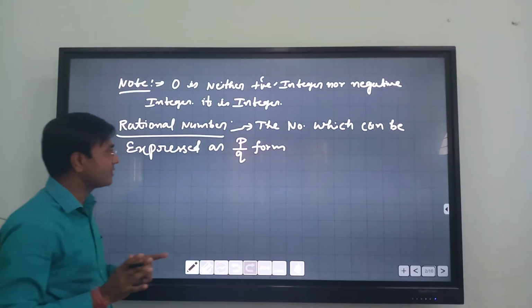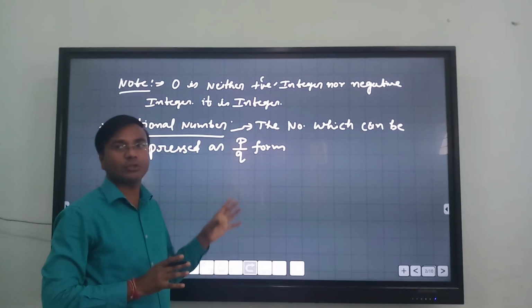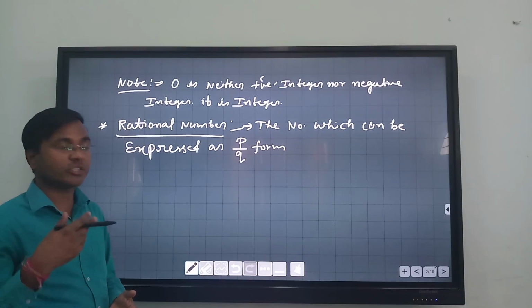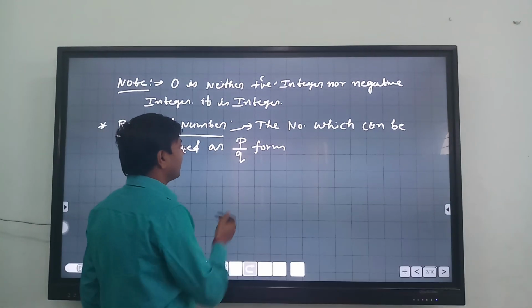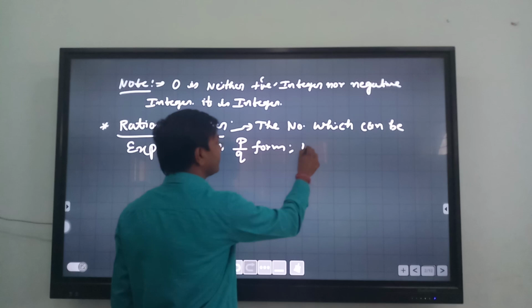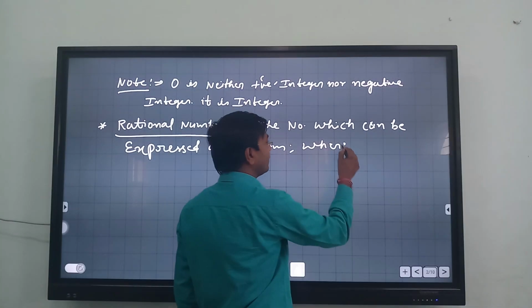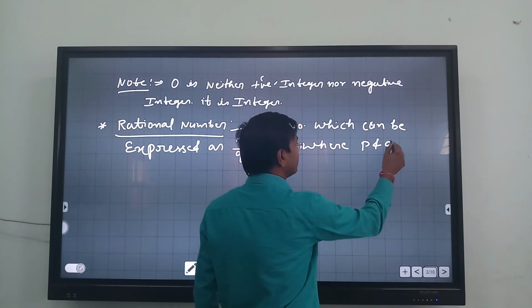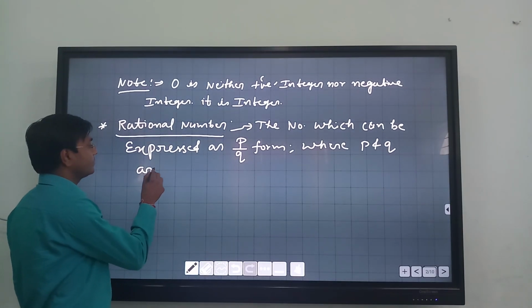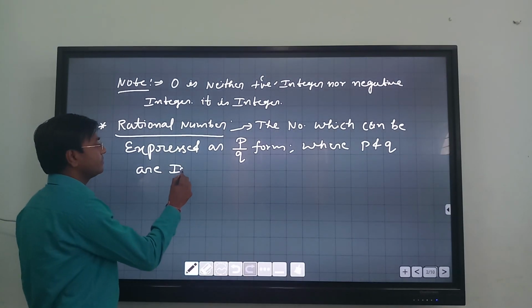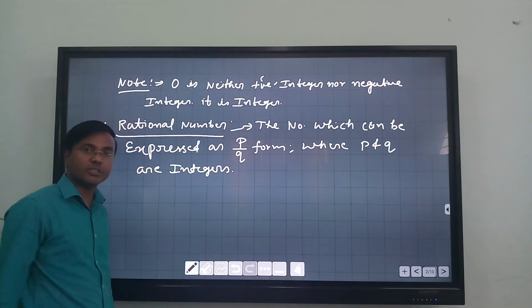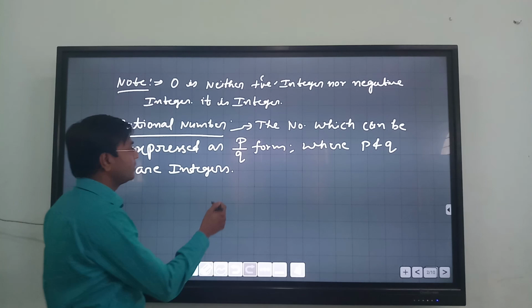Okay, but there is a difference in fraction of this p by q. In fraction we use only natural numbers or positive integers. But in this p by q form, where p and q are integers, right?